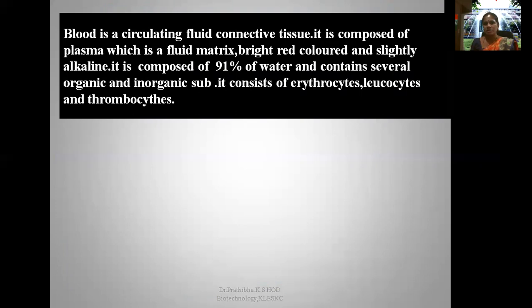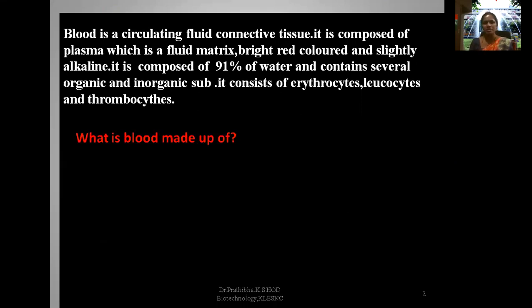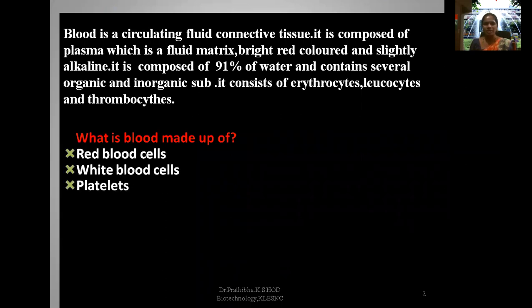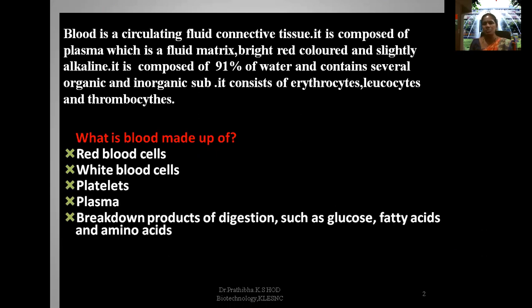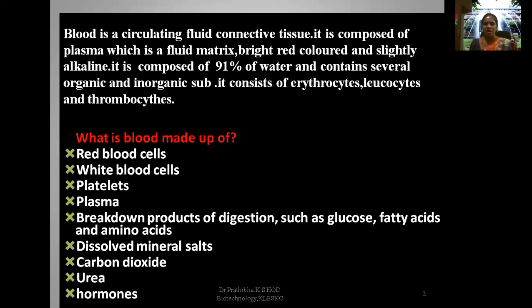Blood is bright red colored and slightly alkaline. It is composed of 91% water and contains several organic and inorganic substances. It consists of erythrocytes, leukocytes, and thrombocytes. Erythrocytes are also known as red blood corpuscles and leukocytes as white blood corpuscles. Now let us understand what this blood is actually made up of. Blood is made up of red blood cells, white blood cells, platelets, plasma, breakdown products of digestion such as glucose, fatty acids, and amino acids, dissolved mineral salts, carbon dioxide, urea, and hormones.